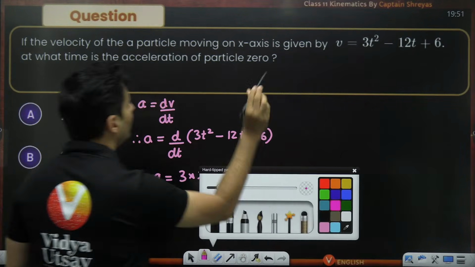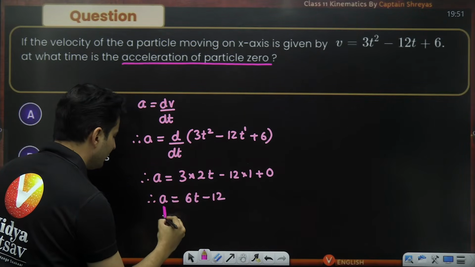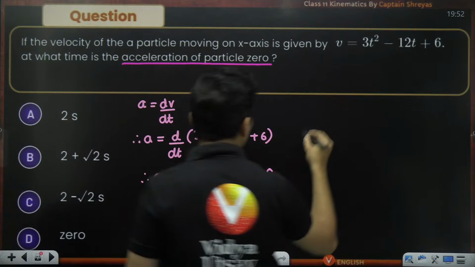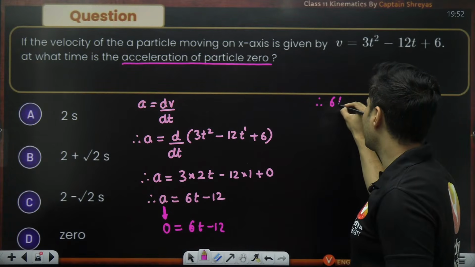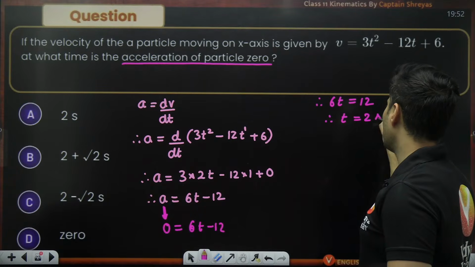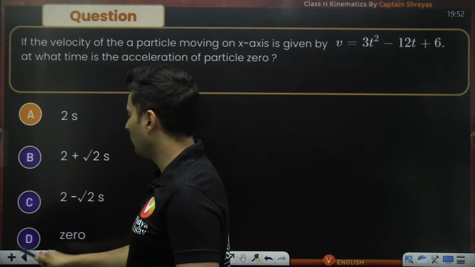As per the given information, the acceleration of the particle is 0. So 6t minus 12 is 0. Therefore, 6t is 12, and time is 2 seconds. So the answer is 2 seconds, which is option number A.